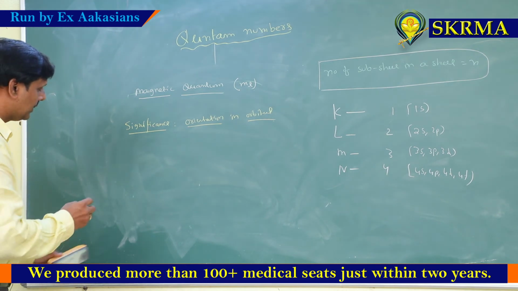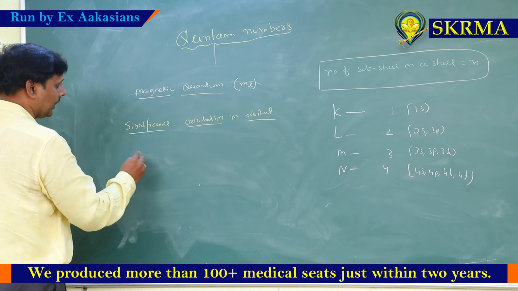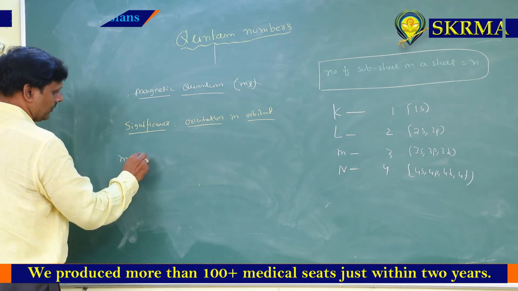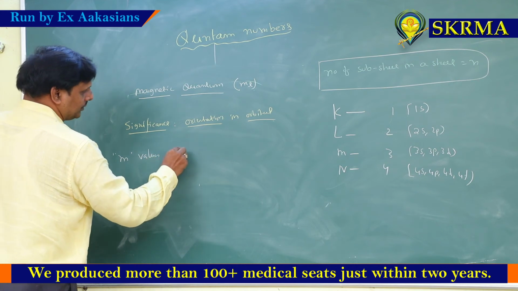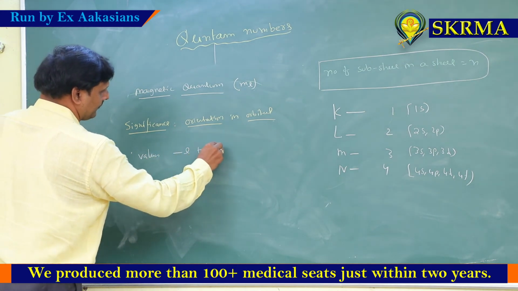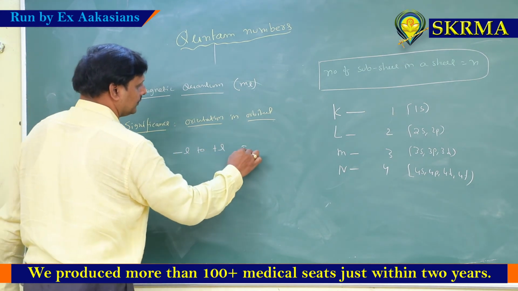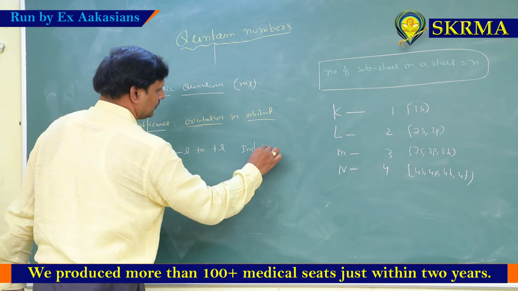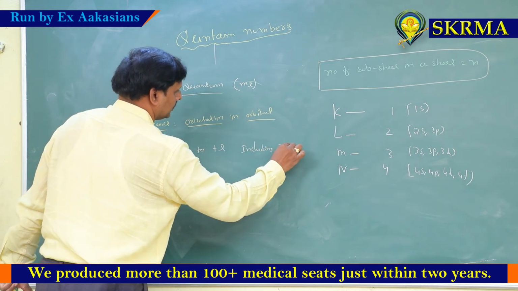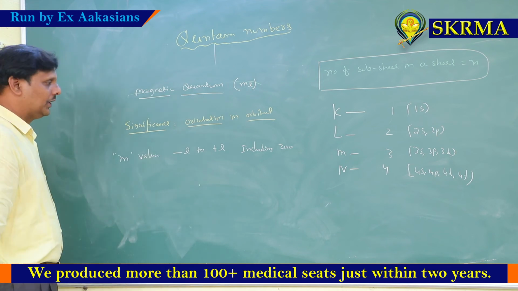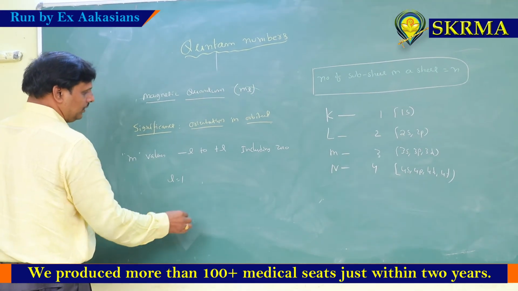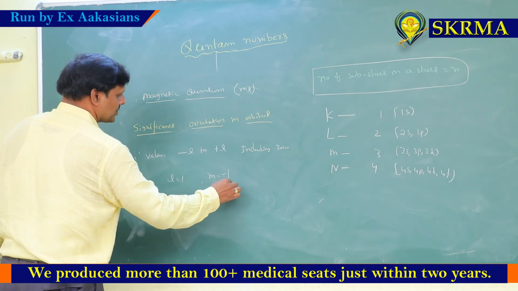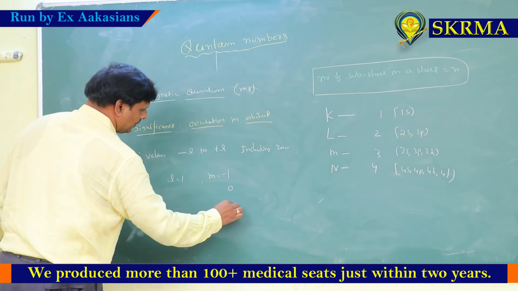So for your information, what are the m values? Minus l to plus l including 0. For example, if l is equal to 1, m values are minus 1, 0, and plus 1.